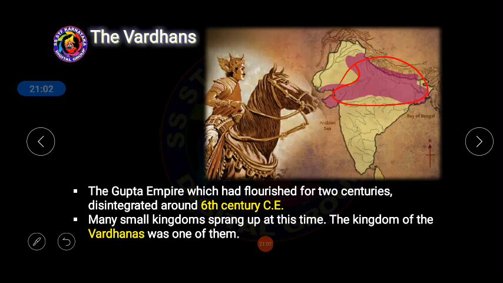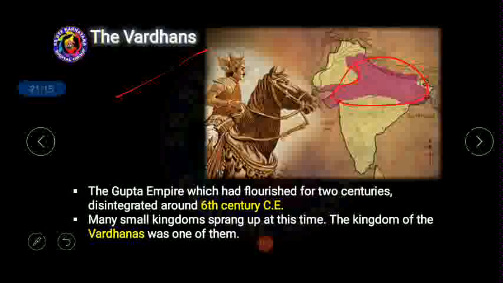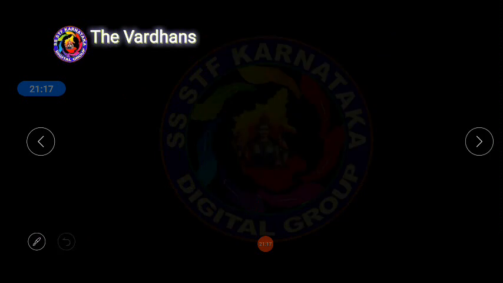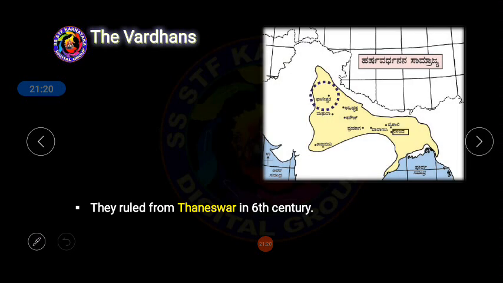Now let us continue to understand Vardhana's contribution, who was the famous ruler, the founder of this Vardhana dynasty, how it got expanded, and what were the causes for the decline of the Vardhana dynasty. So these are the important aspects. Let us understand. The Vardhanas ruled from Thaneshwara in the 6th century.